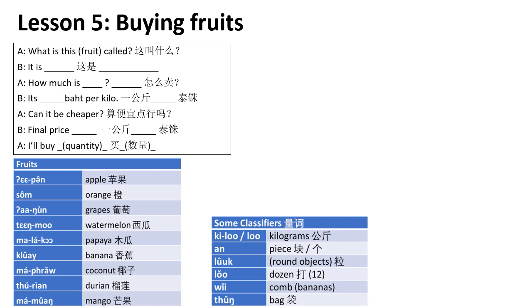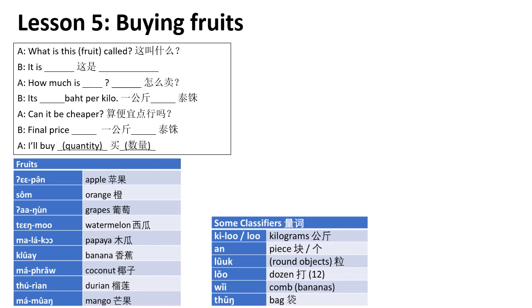Okay, so let's take a look at another one which is very important, which is the classifier in Thai, right? So classifiers are used here because we want to know how they are sold and how much or how many you are going to buy, right? So some common classifiers for fruits, kilo. Kilo is actually kilograms, right? Or sometimes we say lo. Kilo or lo is kilograms. Okay, this is the most common classifier, which is an. Okay, an is actually a very childish classifier, the most basic one. For little children who have not learned classifiers, usually we use an. Is one piece by one piece, an.